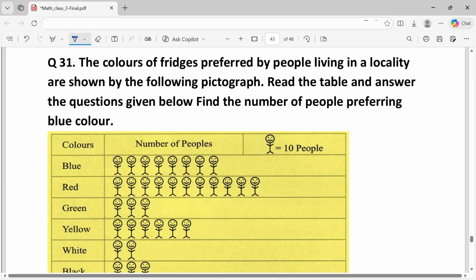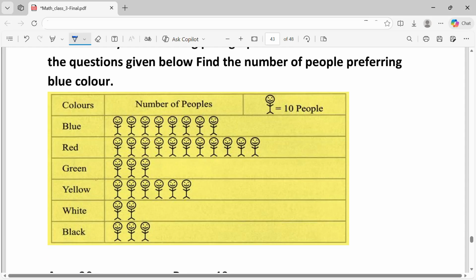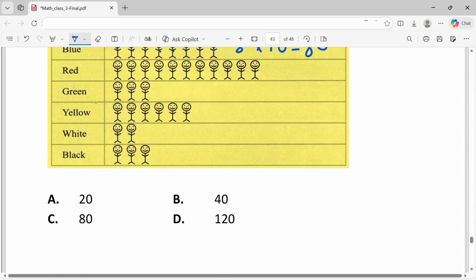Question 31. The colors of fridge preferred by the people living in a locality are shown by the following pictograph. Read the table and answer the question given below. Find the number of people preferring blue color. Given that one icon shows 10 people, the people who prefer blue are 1, 2, 3, 4, 5, 6, 7, 8. 8 into 10, that is equal to 80. That is option C.